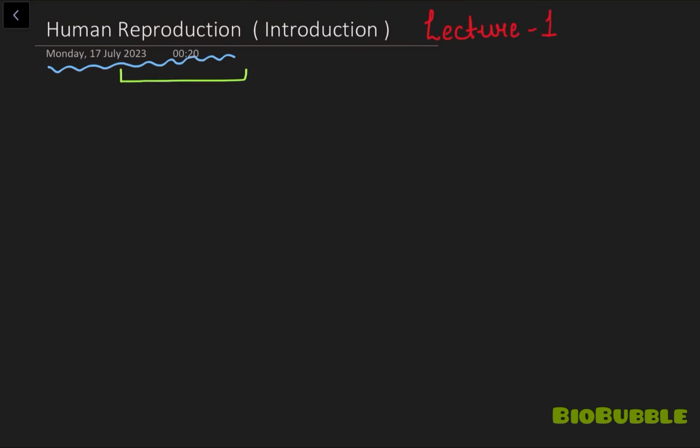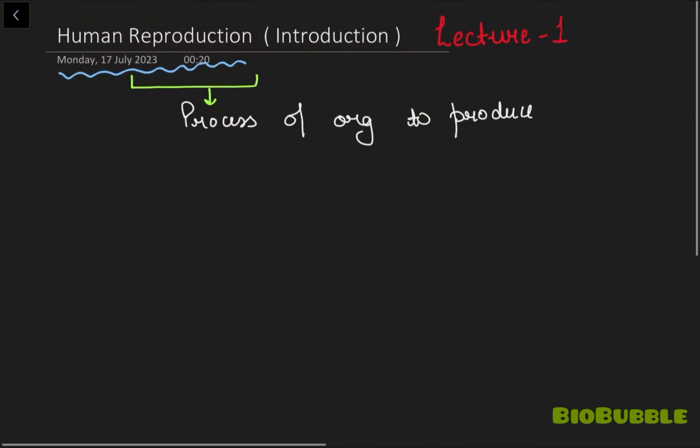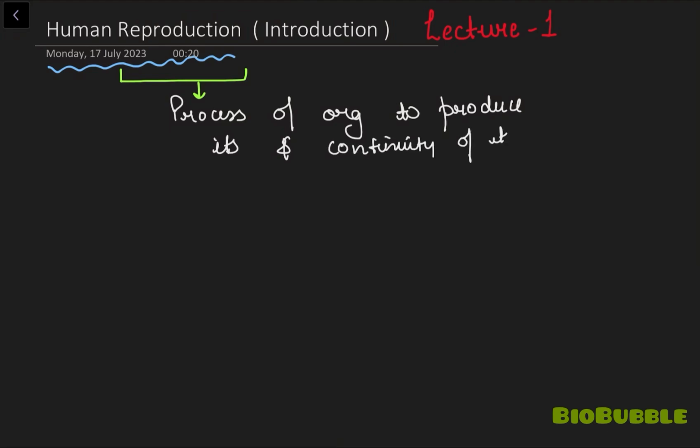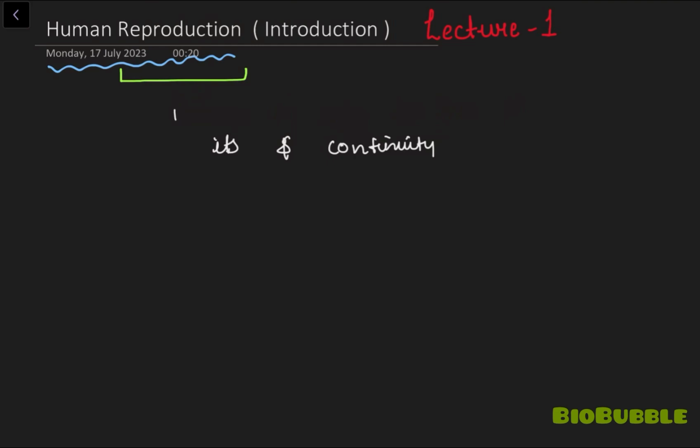So my dear students, in this chapter we will be going to deal with human reproduction. Before going into detail, can you tell me what is reproduction? My dear students, reproduction is the process of an organism to produce its progeny and for continuity of species, right? Okay, so my dear students, humans reproduce sexually.